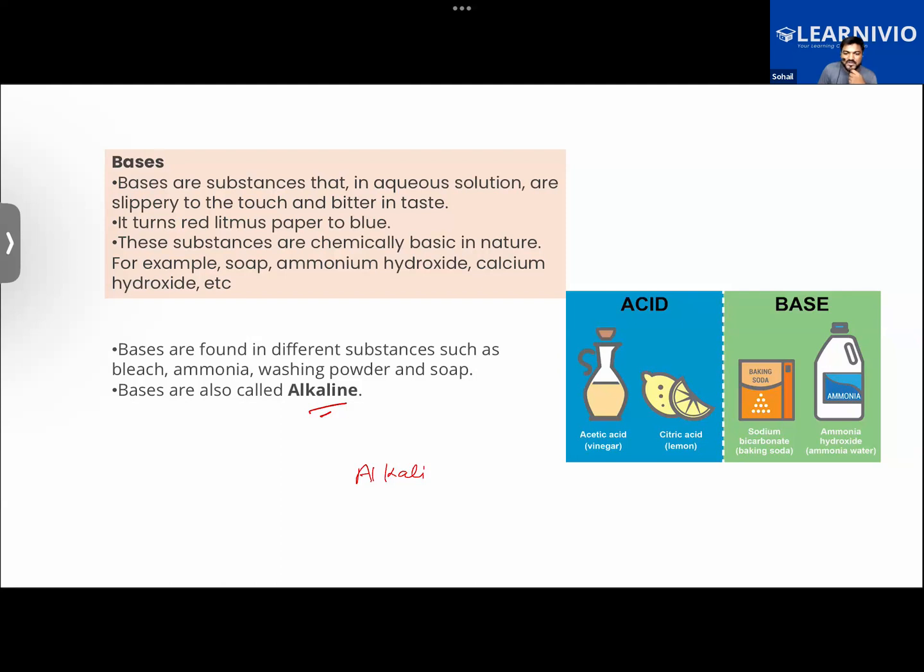Ross, you give some examples of bases, at least 5 examples. Sir, ammonium hydroxide, sodium bicarbonate, calcium hydroxide. Sodium hydroxide, lithium hydroxide, good. One more.